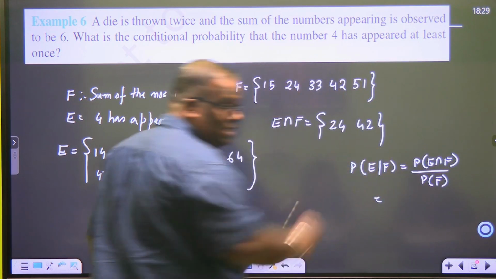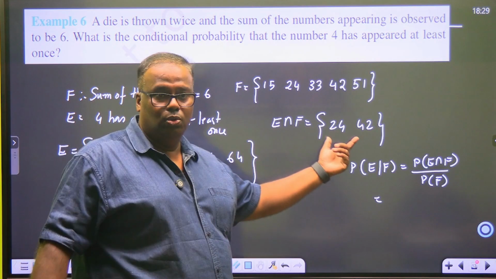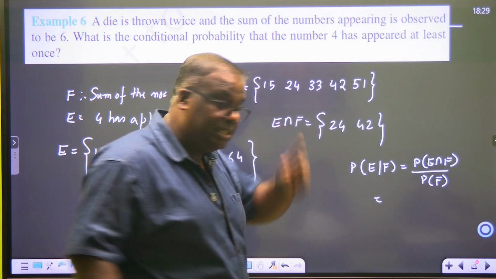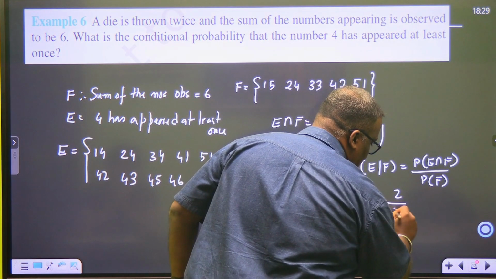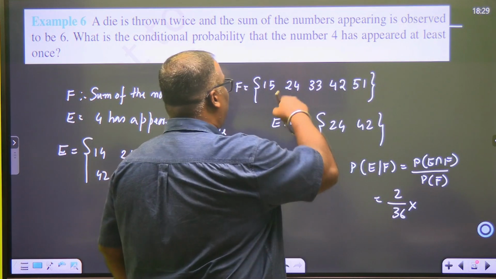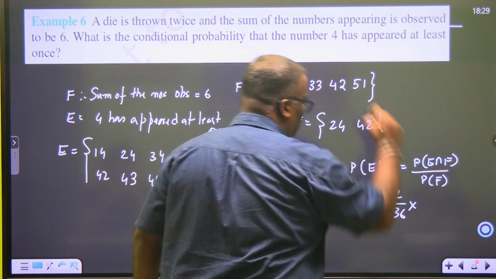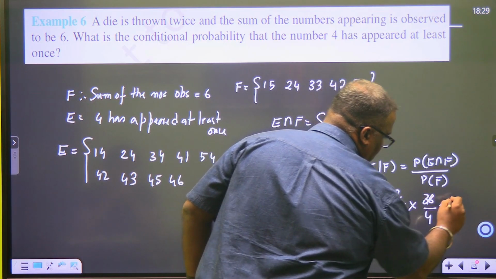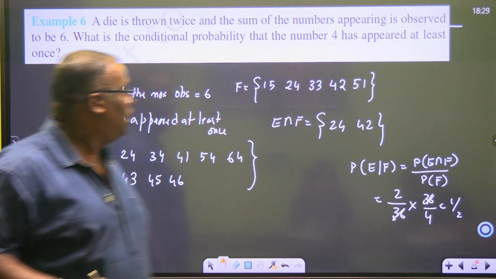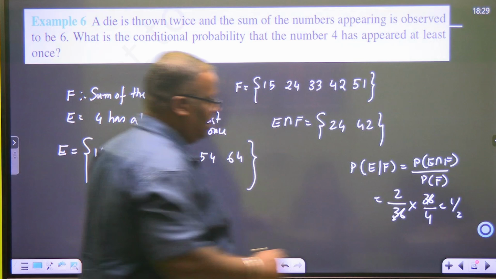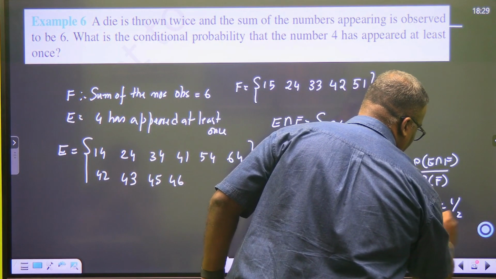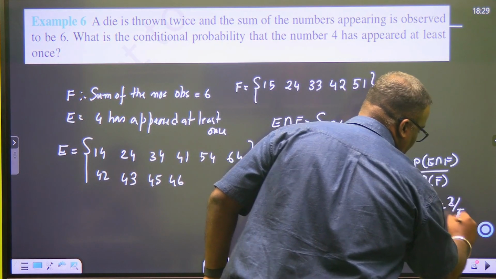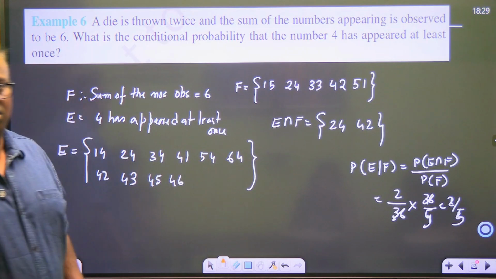Now what is E intersection F? How many? 2. 2 out of 36, sample space, divided by P of F. F is 1 2 3 4. So 36 by 4. Oh, 5, sorry. Sorry, 5. 2 by 5. Easy?